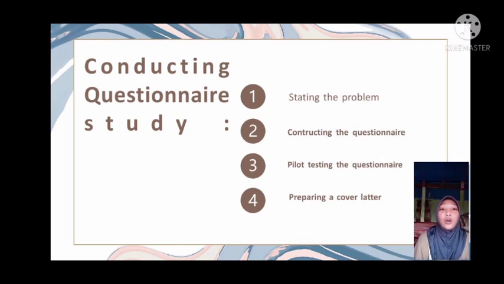The problem or topic studied and the context of the questionnaire must be of sufficient significance to motivate potential respondents to respond and to justify the research effort in the first place.